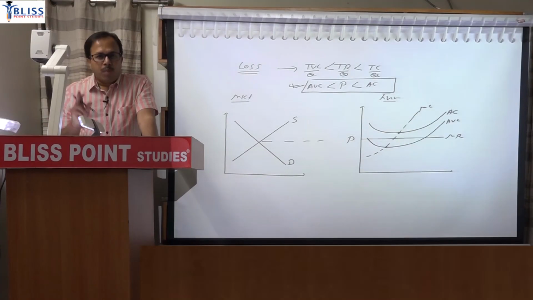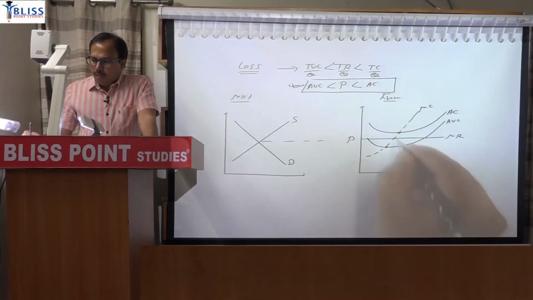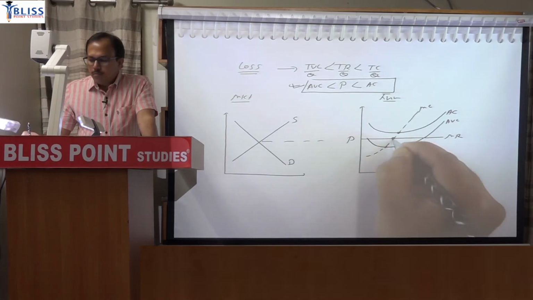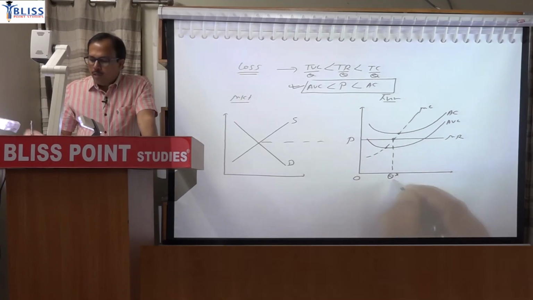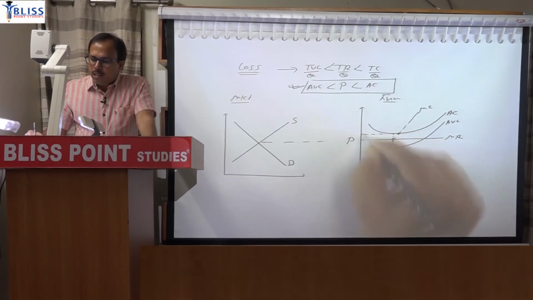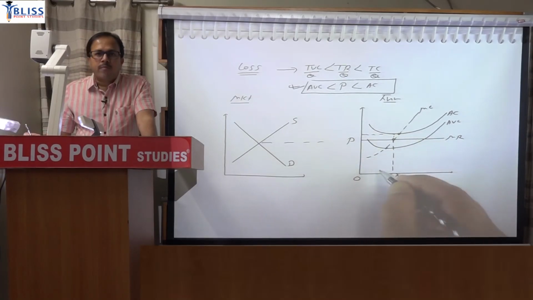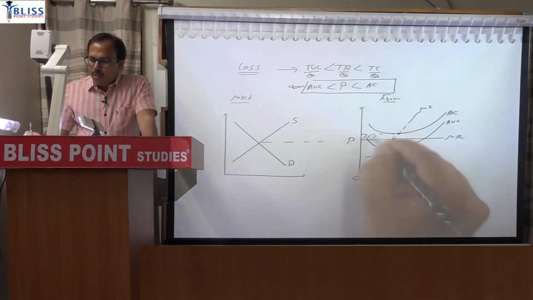But before marking any point, just recall the condition. Profit maximizing condition requires MR equal to MC. So the MR equal to MC point is this. So this is the equilibrium quantity. For this quantity, price is given. So this area is revenue area, but average cost is higher. So if you multiply average cost with quantity, the larger rectangle will be the area of cost. Cost is more, revenue is less. So this will be the area of loss.